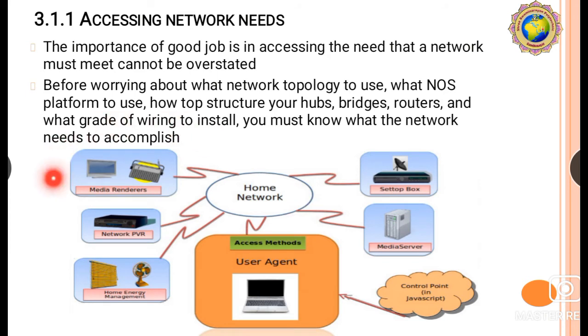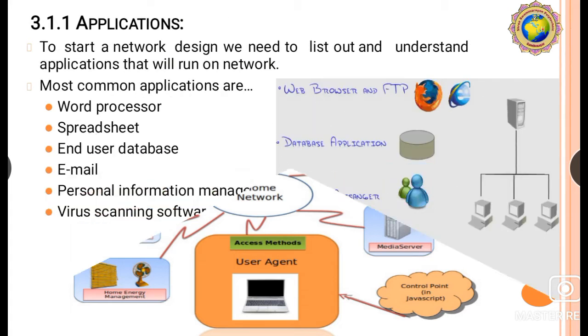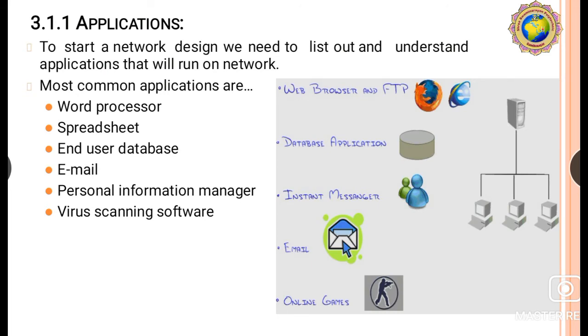So here one is the media renderer, network PVRs, home energy management, accessing method through a user agent, here the control point, here the media server, here the set-top box. So this is all considered a system to provide a network, and we follow this type of step for the needs of accessing the network. Then next, applications of the networks.